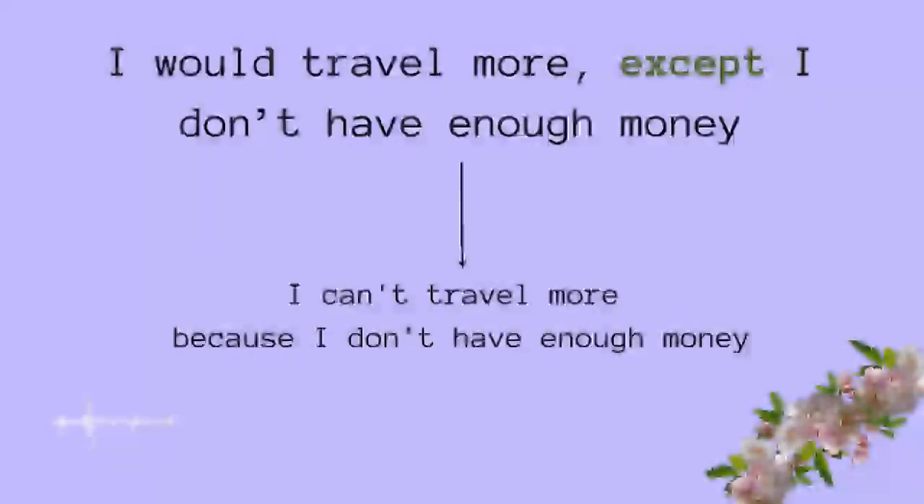I believe this will be the last example before moving into the next part of today's video. So here in this example we have I would travel more, except I don't have enough money. Meaning that I really wish I could travel more. It's like maybe this is something that I would love to do, but because of some financial restrictions, like I don't have enough money, I am not able to travel more. And that is why we are using except. Except I don't have enough money.